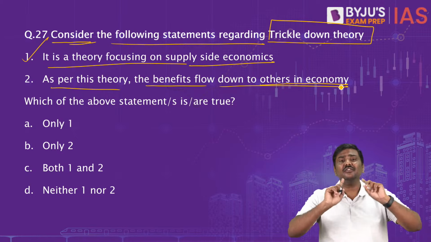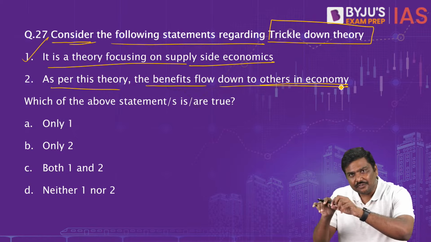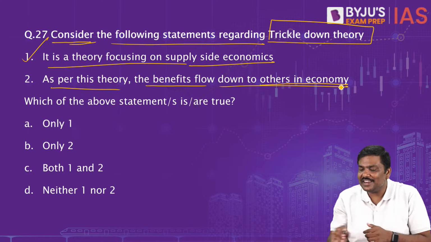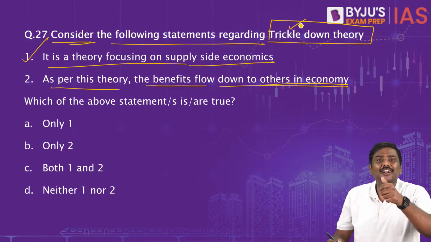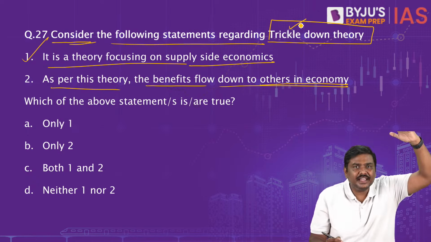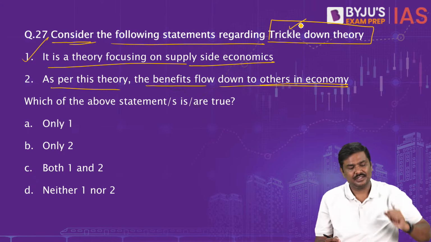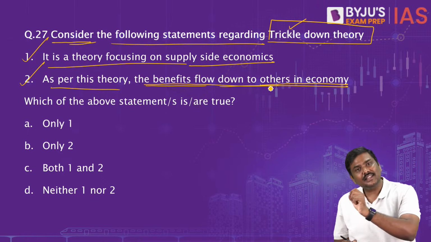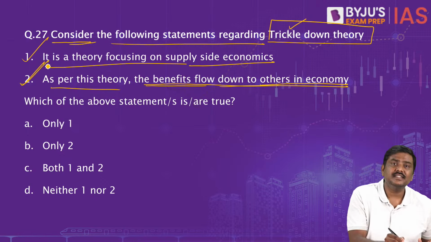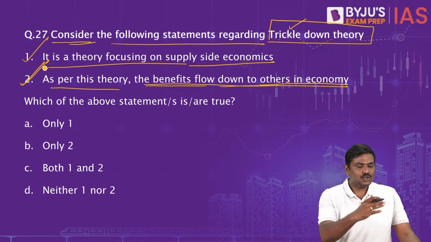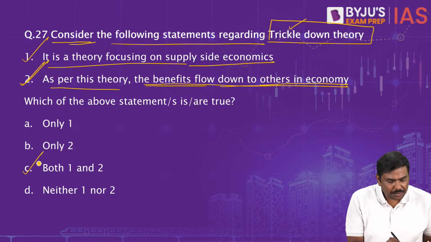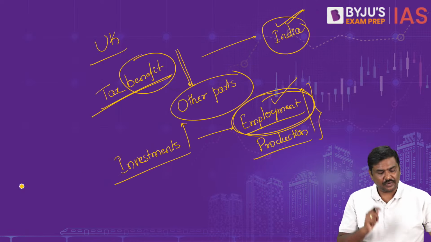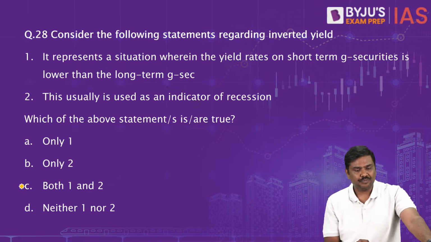Statement two: as per this theory, the benefits flow down to others in the economy as well. To other sections of the economy, the benefits will start flowing down. That's the precise reason they use the term trickle down. Trickle down basically means flowing down like this. Yes, the second statement is also correct. So 1 and 2 are correct. The right option will be option C, both 1 and 2. Question number 27, C is the right option.